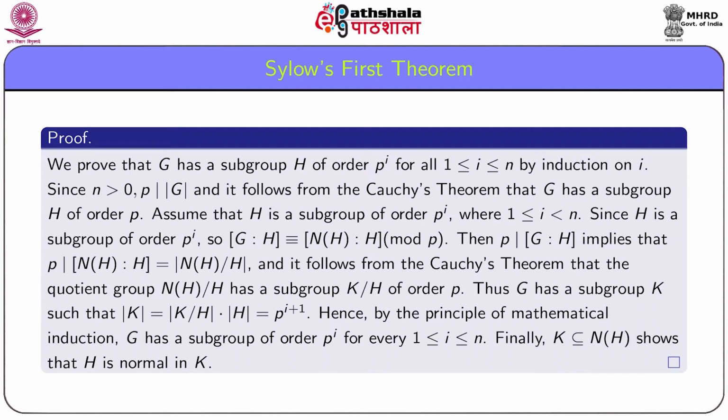Hence, by the principle of mathematical induction, G has a subgroup of order P to the power i for every 1 less than or equal to i less than or equal to n. Finally, since K is a subset of NH and H is normal in NH, it follows that H is a normal subgroup of K.